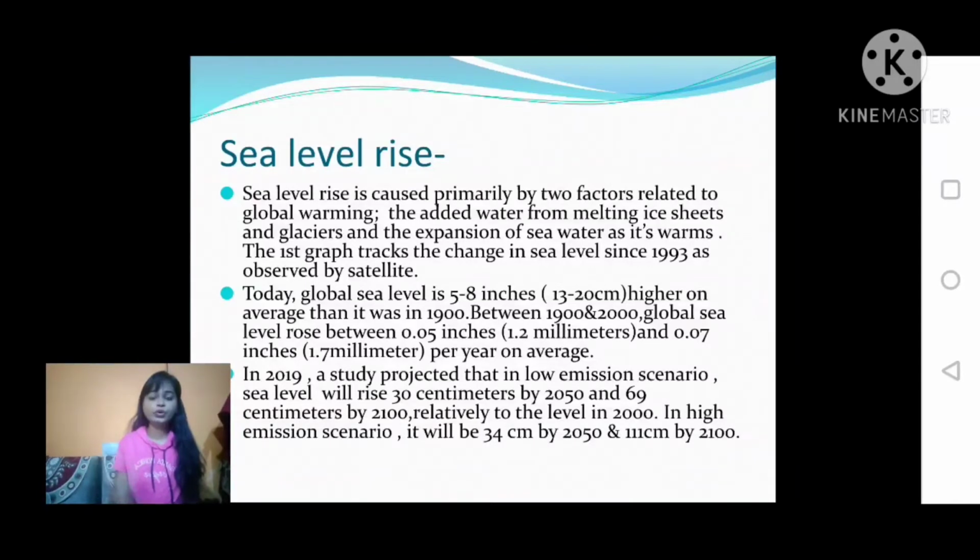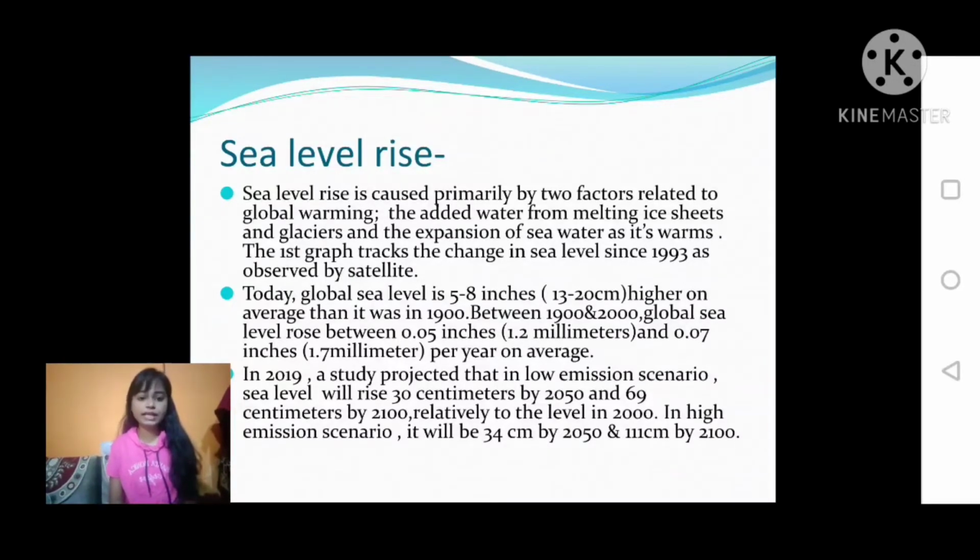Due to this, sea level is rising. The origin of rivers is glaciers, and the rivers drain into the sea. So when glaciers melt, the water level of the river rises. Then the river drains into the sea, so sea level rises.